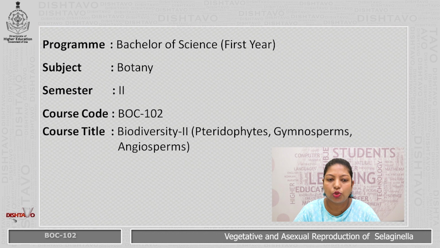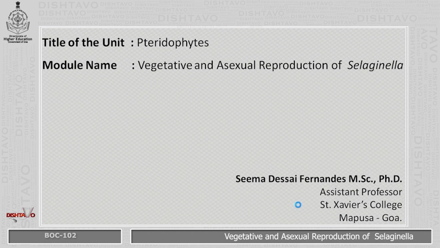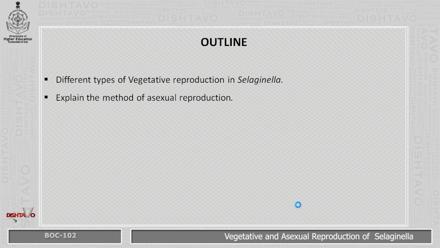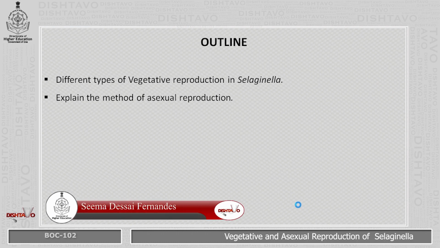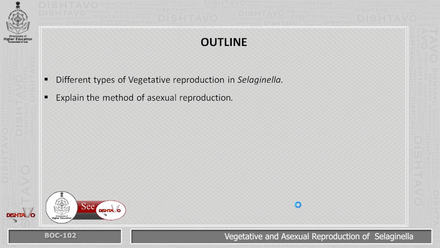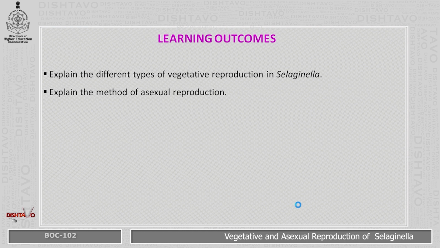This program is for the Bachelor of Science first year students, subject Botany, semester 2, course code BOC 102, course title Biodiversity 2, Pteridophytes, Gymnosperms and Angiosperms. Title of the unit is Pteridophytes, module name Vegetative and Asexual Reproduction of Selaginella. The outline of the module covers different types of vegetative reproduction in Selaginella and explains the method of asexual reproduction. Learning outcomes: explain the different types of vegetative reproduction in Selaginella, explain the method of asexual reproduction.